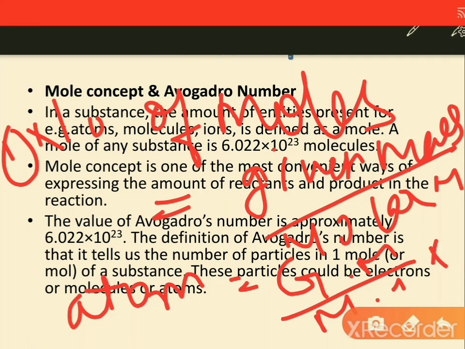When we talk about atoms, you just need to multiply with the Avogadro constant, that is 6.022 into 10 to the power 23. You just need to multiply with this.